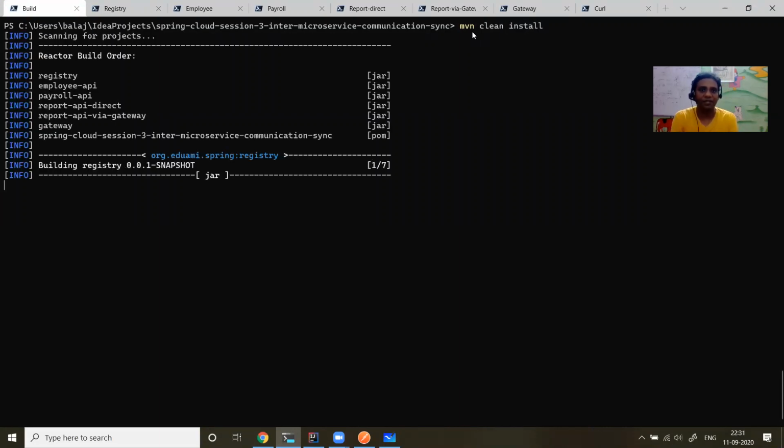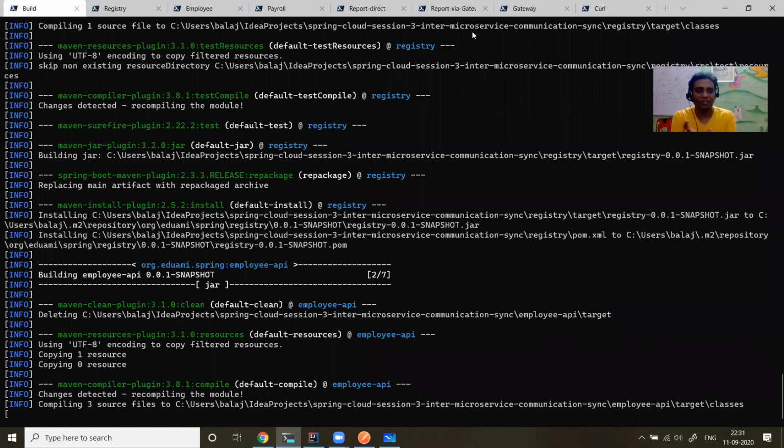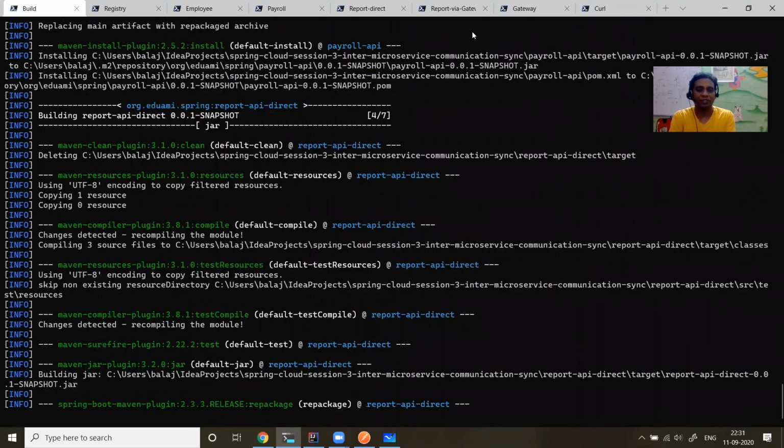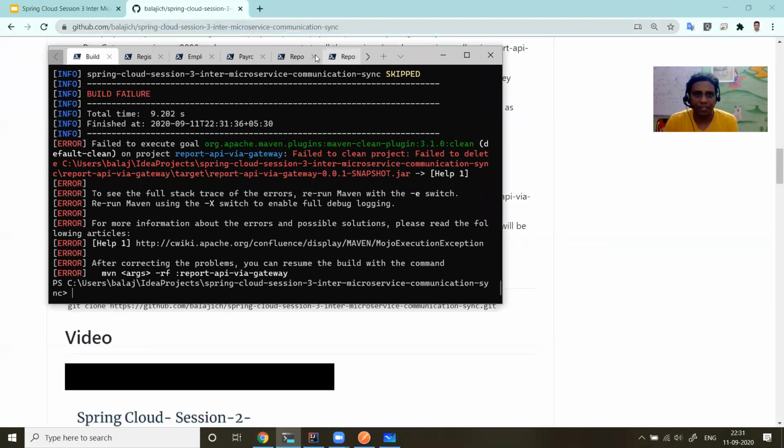The first step is mvn clean install. Let's build the artifacts. The reason to build artifacts is that I don't have artifacts in the repository. Artifacts are nothing but the binaries with which you run the code. Sorry, I think I have the API running somewhere.